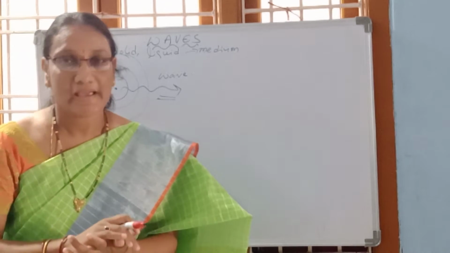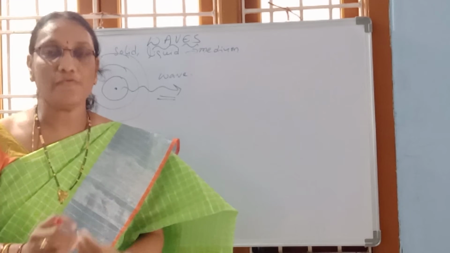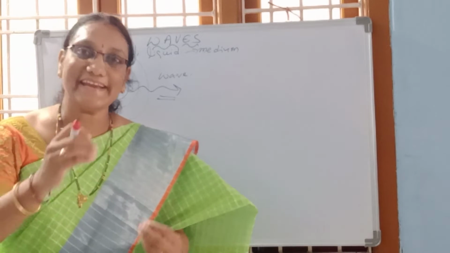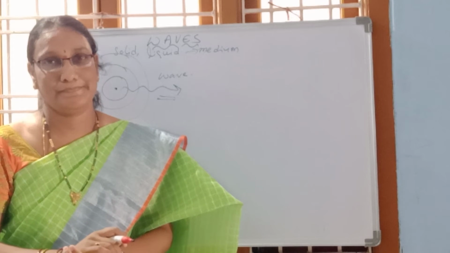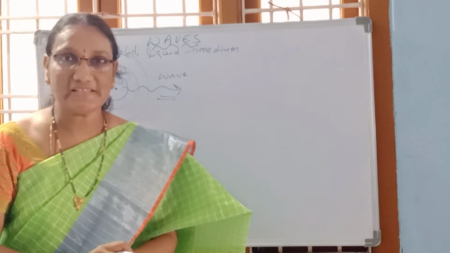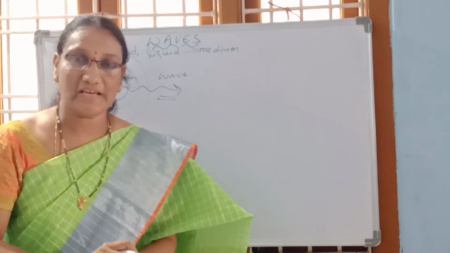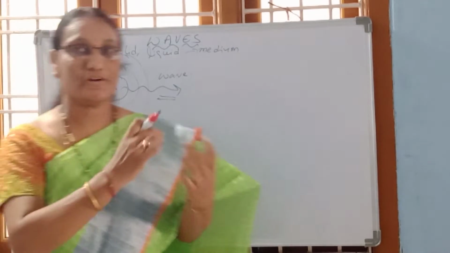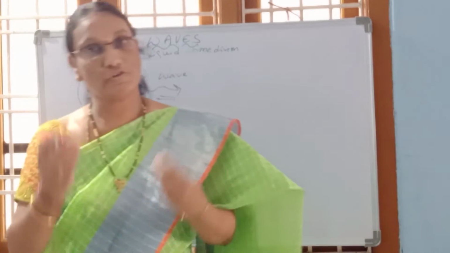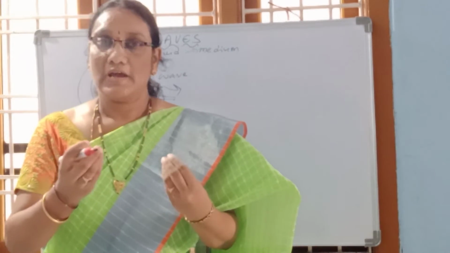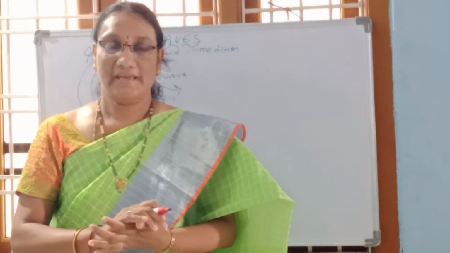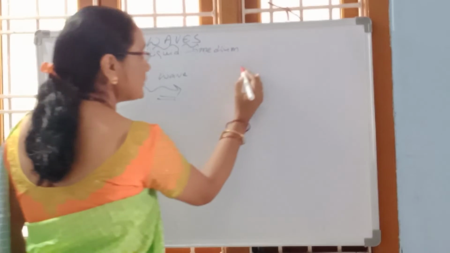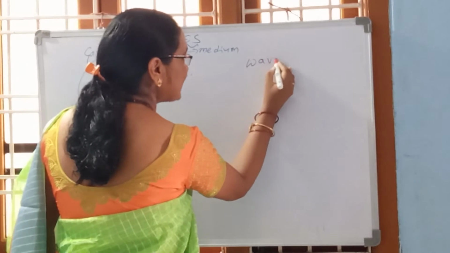Right? Now, totally, a wave means nothing but a disturbance created in the medium. And medium means that particular thing which is carrying the wave in the forward direction. This medium will be solid, gas or liquid. Alright? Now these waves are classified into three types.